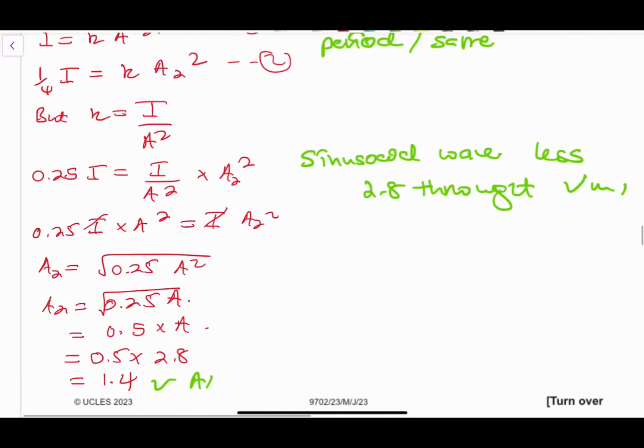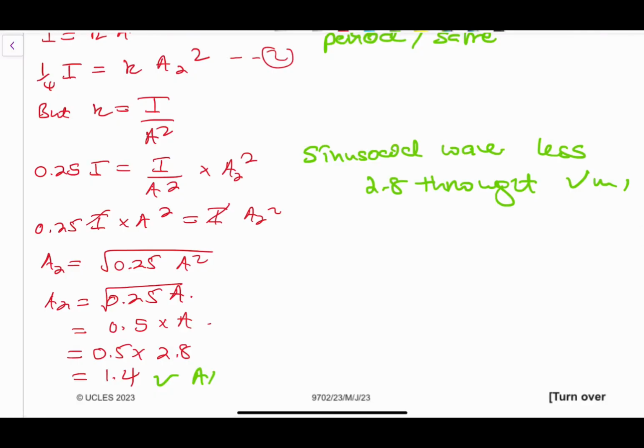They're going to look at your amplitude. They're going to look at, is it a sinusoidal wave that is less than 2.8 throughout? Then they're going to look at the period. Is it the same period throughout?